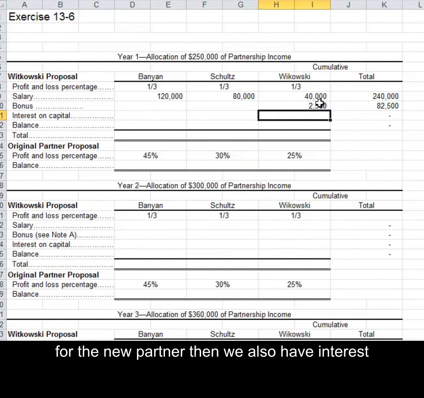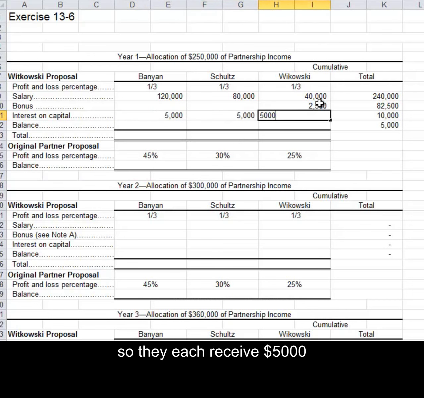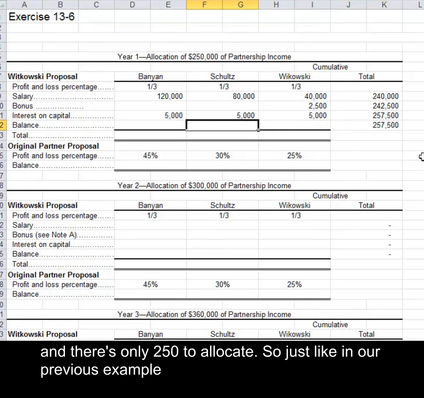Then we also have interest on capital balances. The capital balances are all based on maintaining a minimum balance of $50,000, so they each receive $5,000 as the interest. So you'll see we've actually over allocated here because we've allocated $257,500 when there's only $250,000 to allocate.